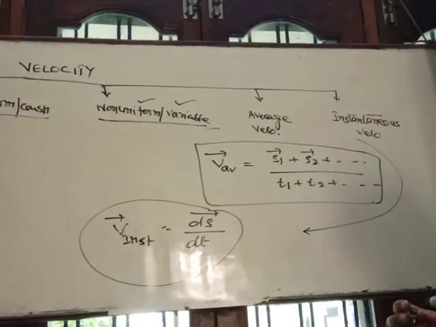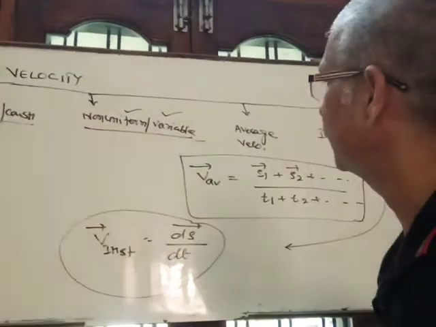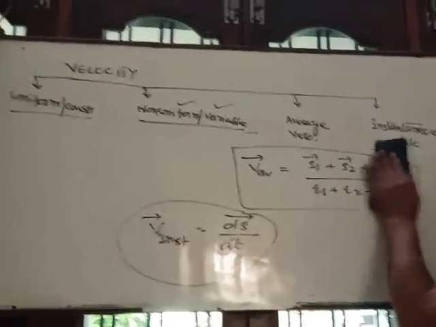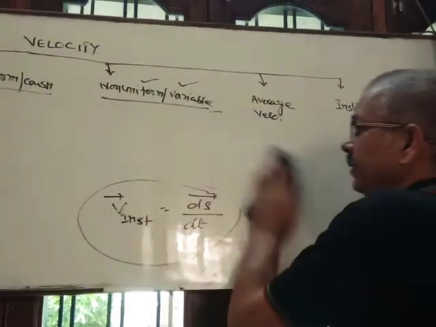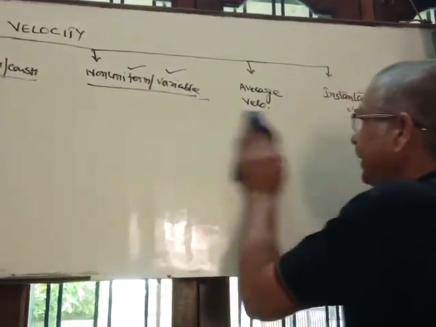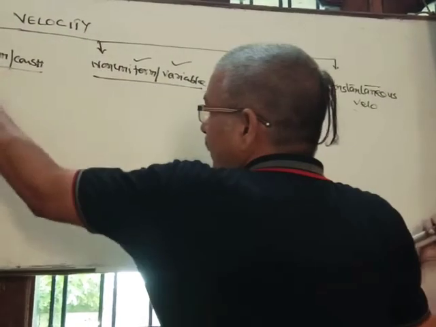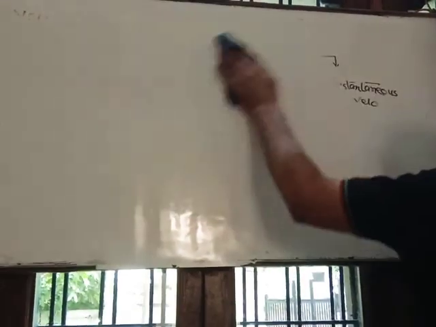So these are the types of velocities and also the nature of the graphs between displacement and time, and velocity and time. So it's all about velocity and its types.